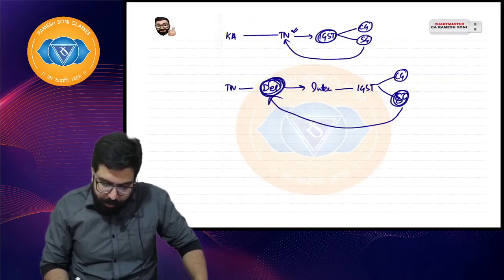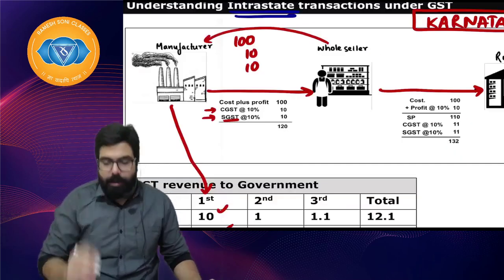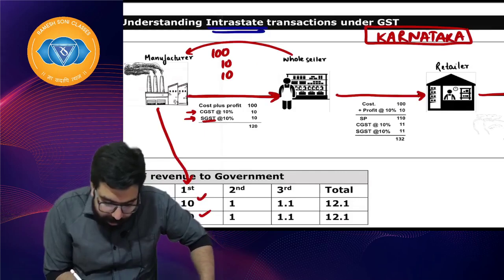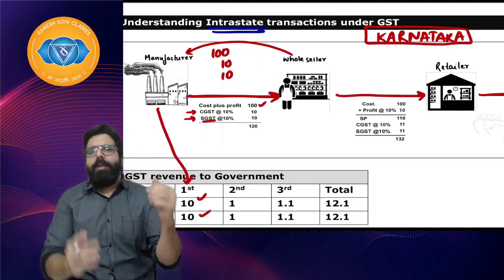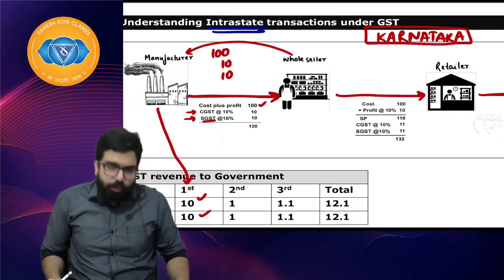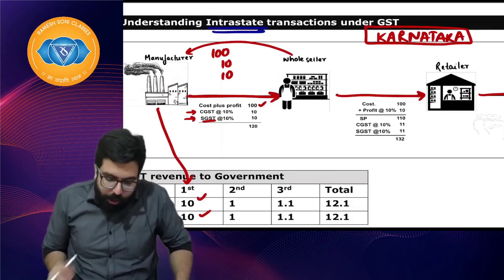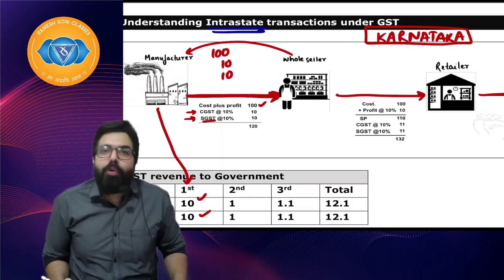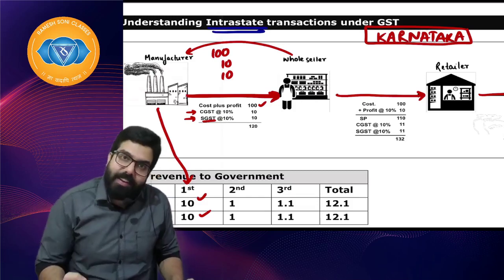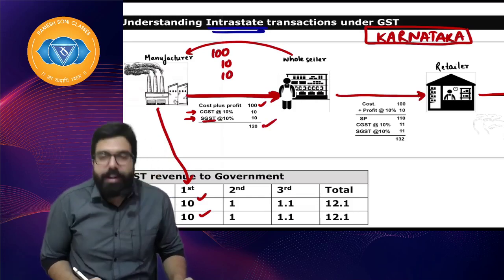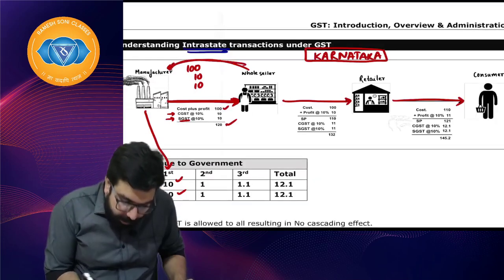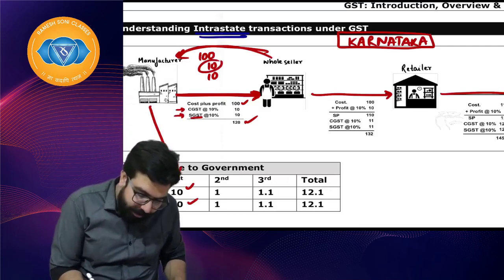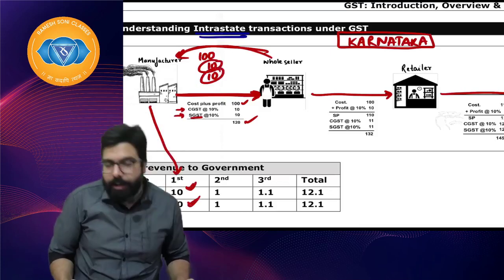Sir, where were we? We were discussing, yes, here. Whenever goods are sold by a manufacturer to a wholesaler, what is charged? Cost plus profit. Everyone here. Manufacturer sold the goods to the wholesaler for 100 rupees, CGST 10, SGST 10, 120 rupees. Here, 100 and 10 and 10. He paid 10 rupees CGST, 10 rupees SGST; 10 rupees came here, 10 rupees came here.